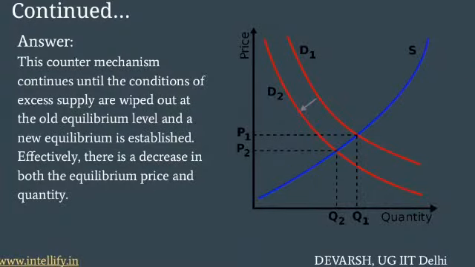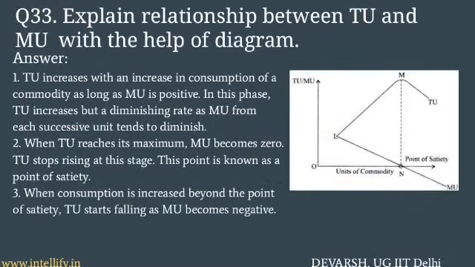Question 33 asks for the relationship between TU and MU via diagram. As you can see in the figure, TU increases at a diminishing rate with increase in consumption as MU is positive. At the maximum point of TU, MU becomes 0. This point is also called the point of satiety or full satisfaction. At last, when consumption is increased further, TU starts falling as MU becomes negative.